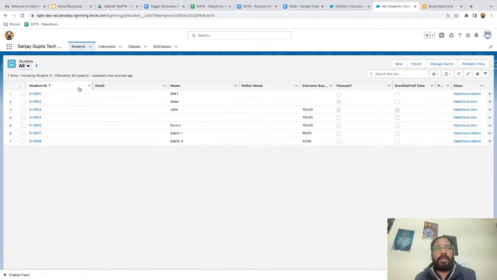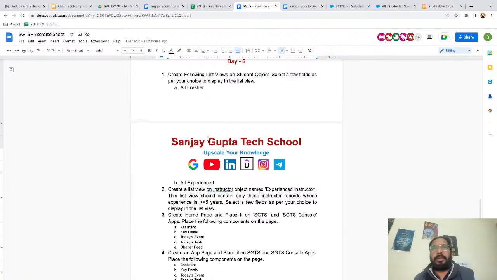So here you can see in this all list view, I added these fields earlier, but now I'm going to create a net new list view. So right now you can see we have two list views, all and recently viewed. So now I'm going to create one more, and the name of that list view will be all freshers.